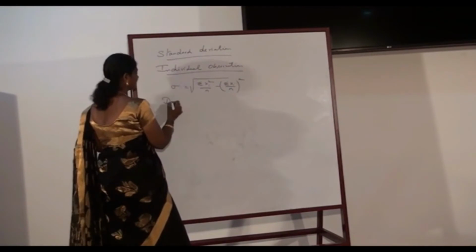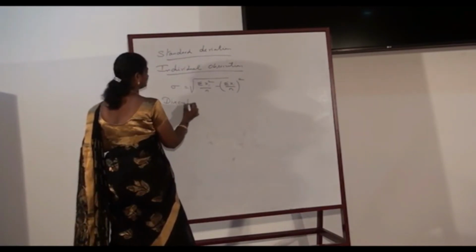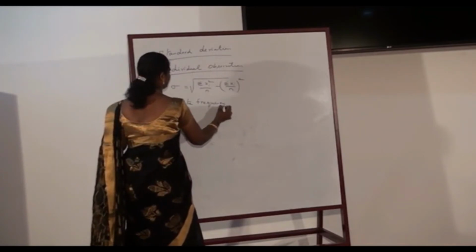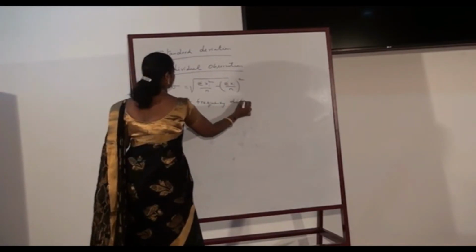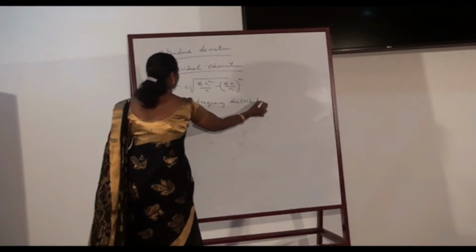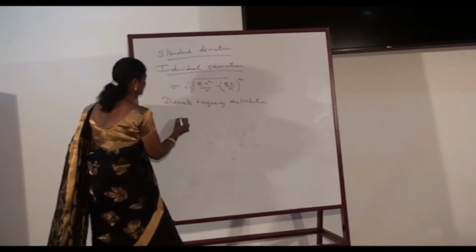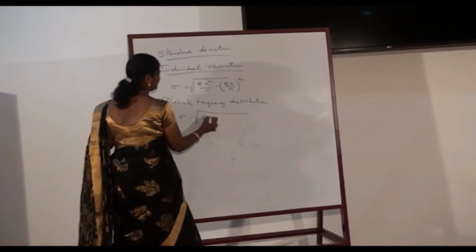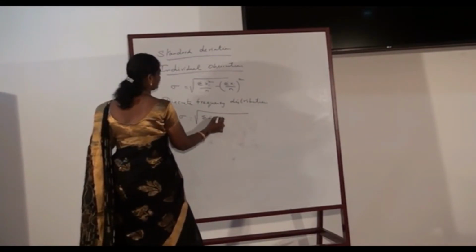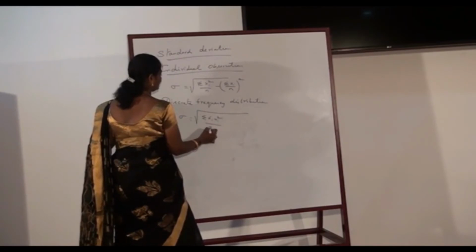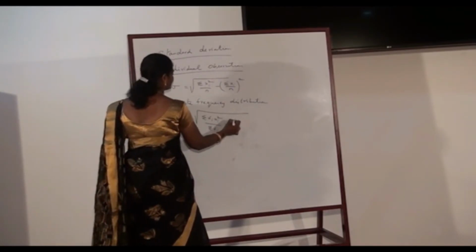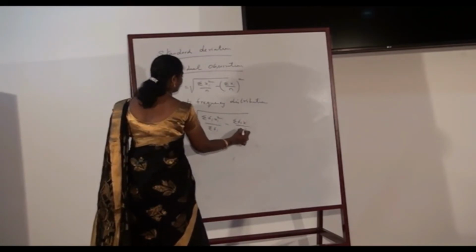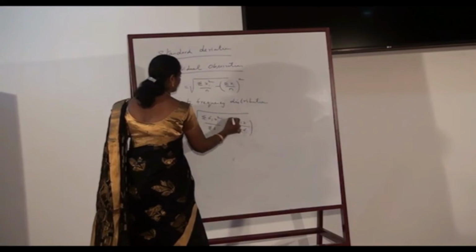In case of a discrete frequency distribution, standard deviation is calculated with the formula sigma is equal to square root of sigma fi xi square by sigma fi minus sigma fi xi by sigma fi the whole square.